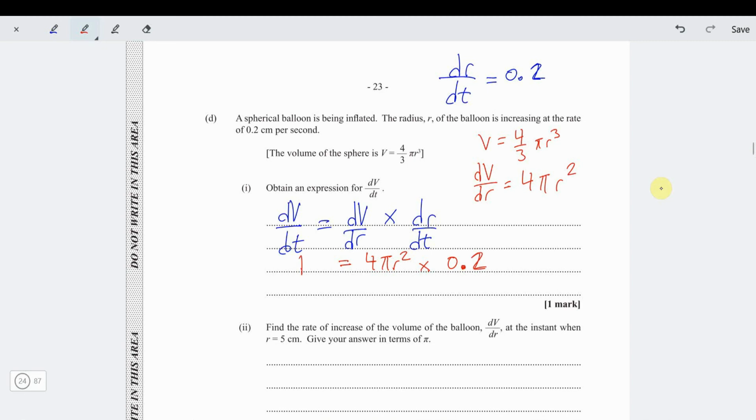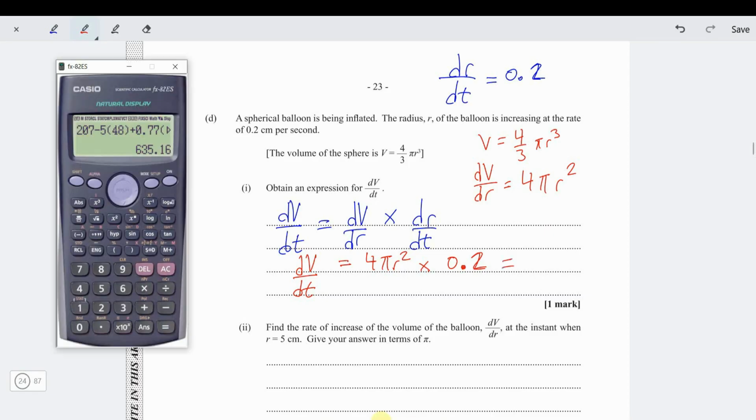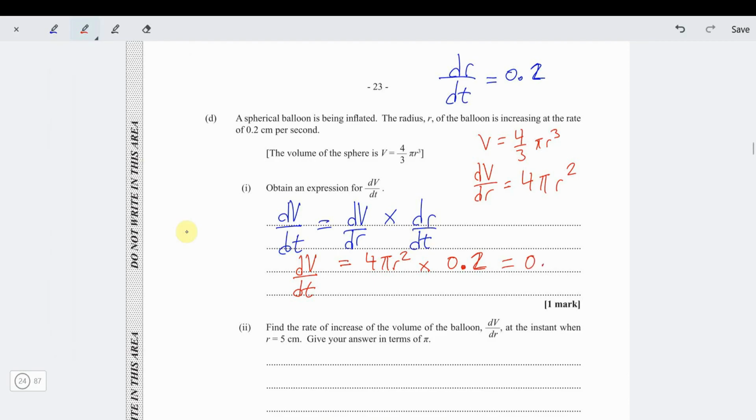That's the expression for dV by dt. If you want to simplify it, that's up to you. So you can say 4 times 0.2, which is 4 over 5, or 0.8. So you can say it is 0.8 pi r squared. That's the answer.